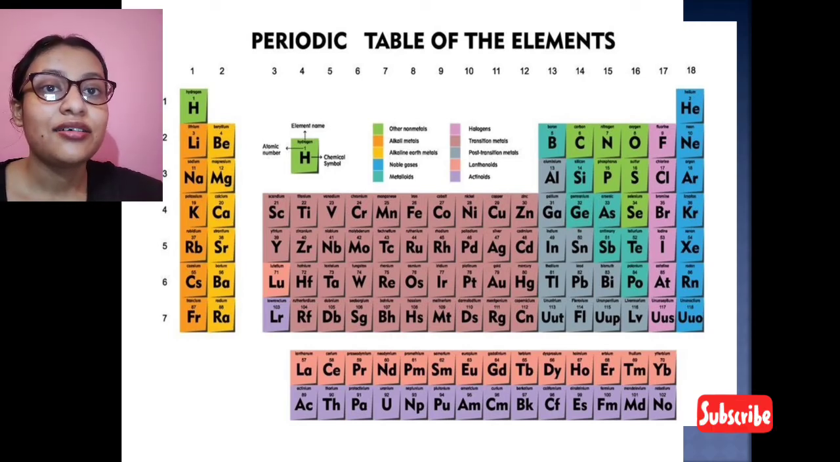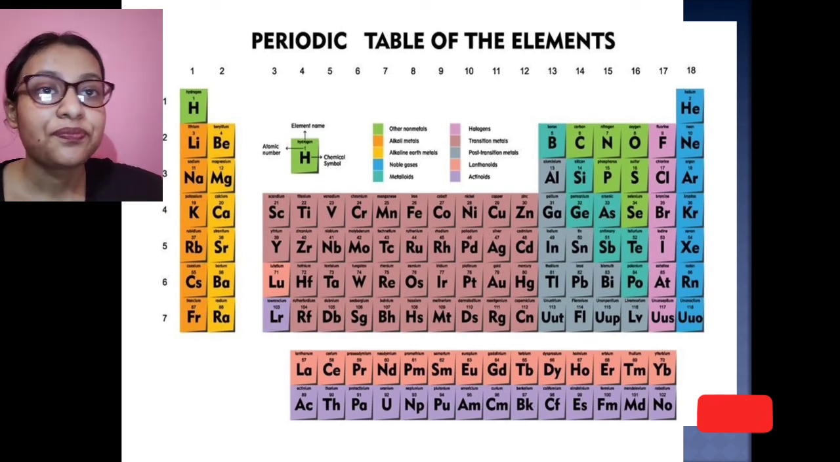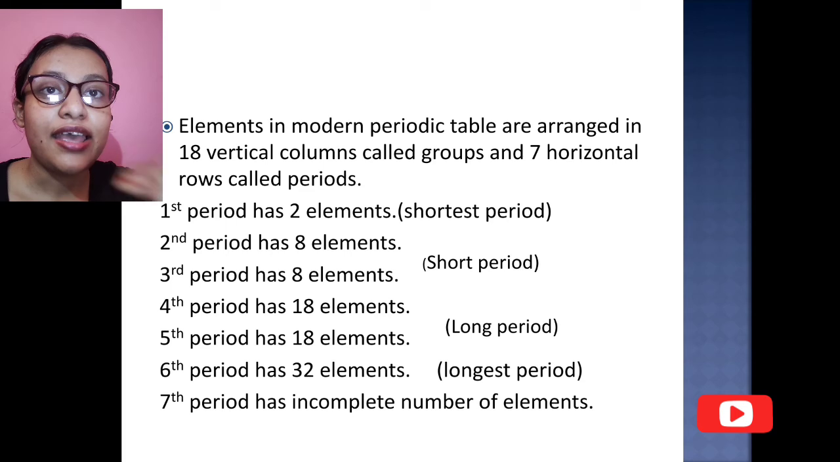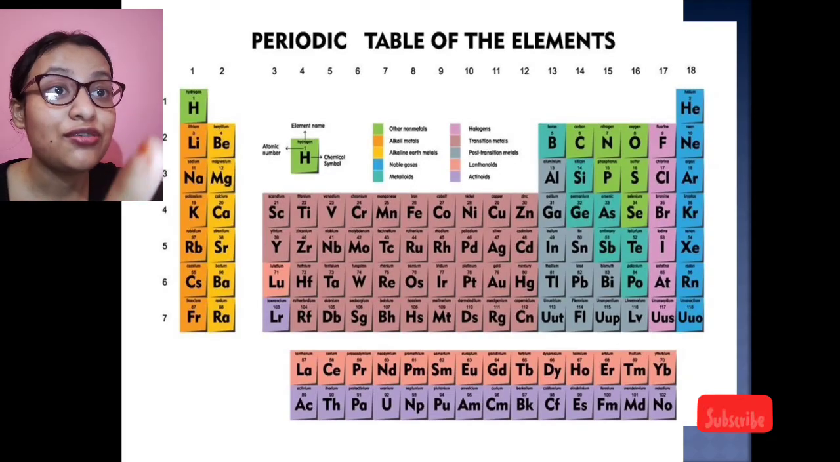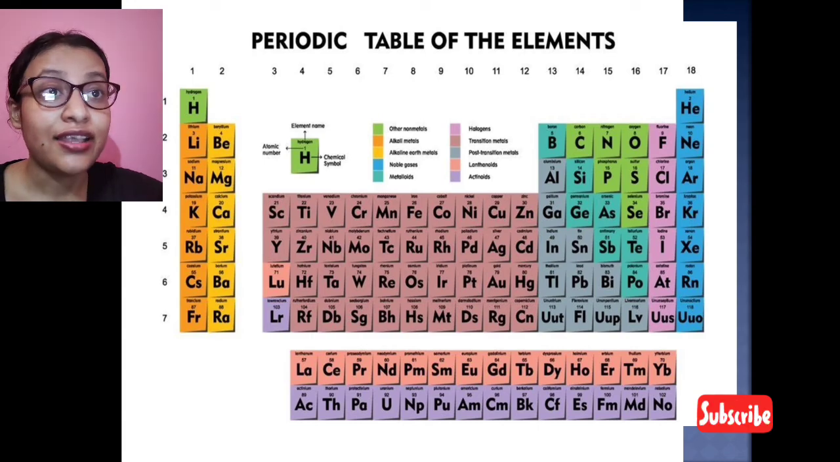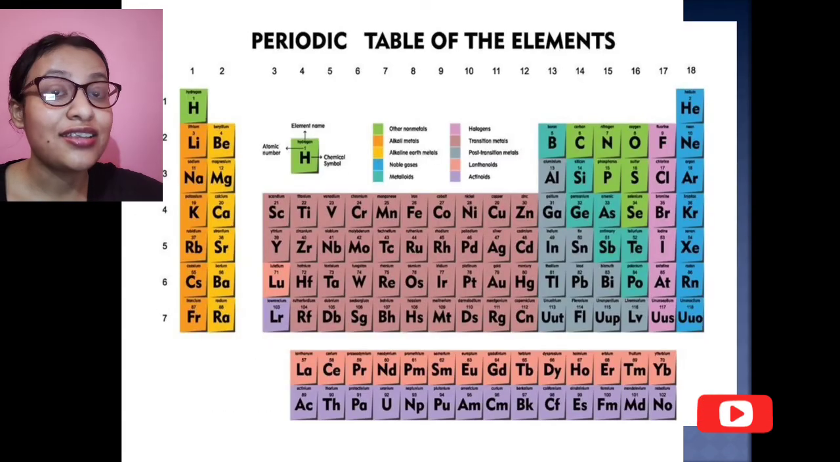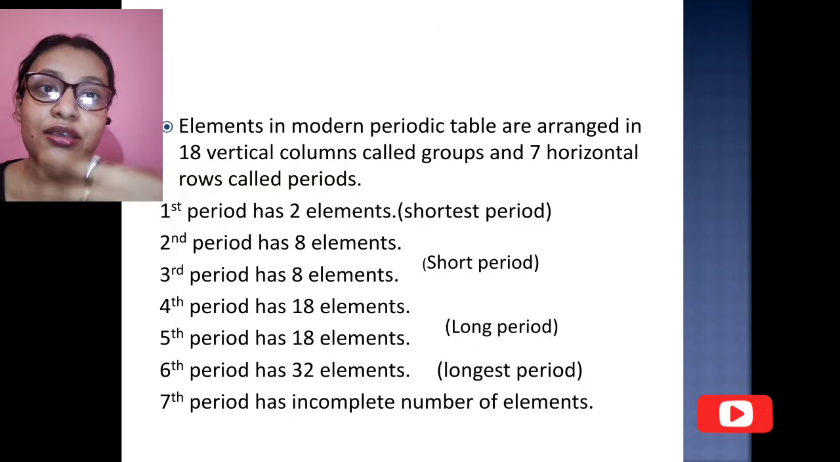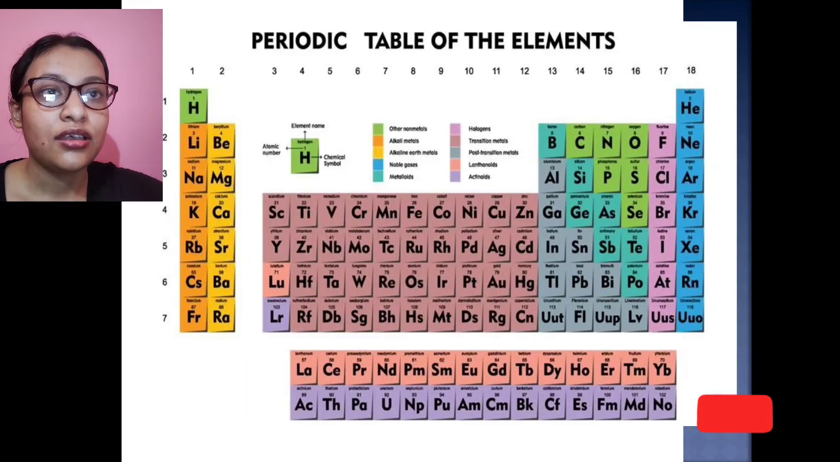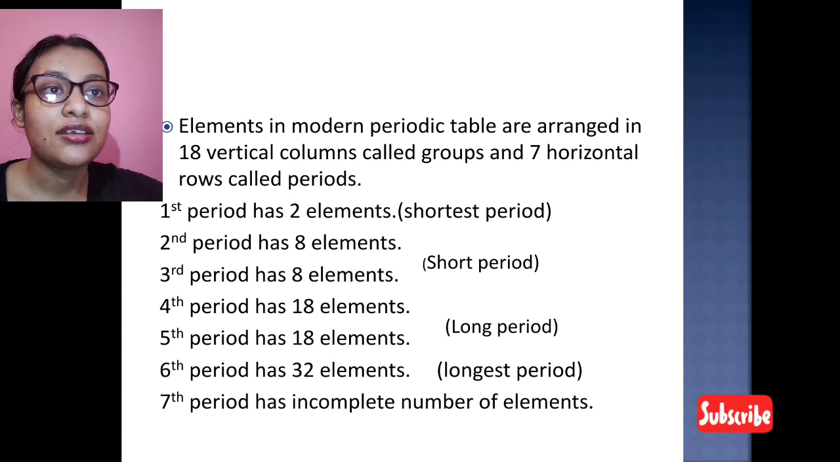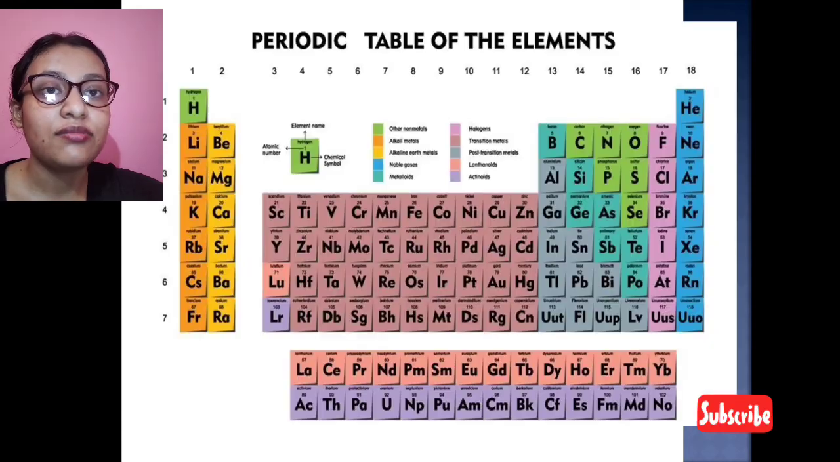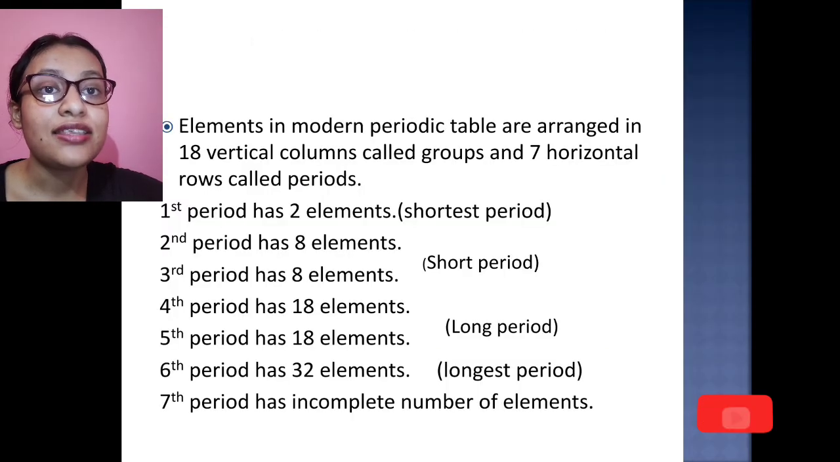You can see which are the metals, which elements are the non-metals, and which are the metalloids. The elements in the modern periodic table are arranged in 18 vertical columns, known as the groups, and 7 horizontal rows, known as the periods.